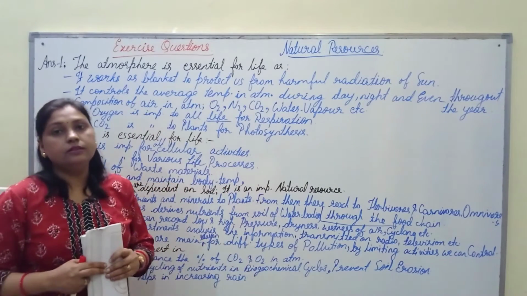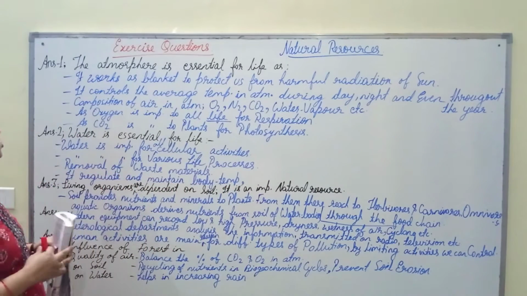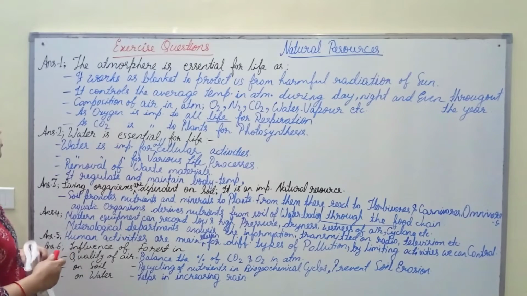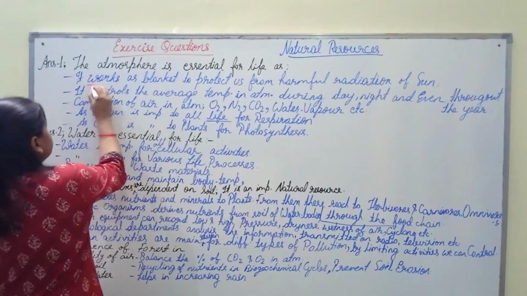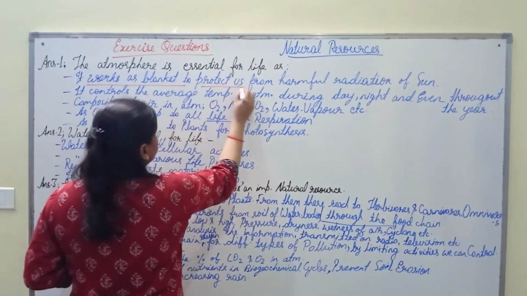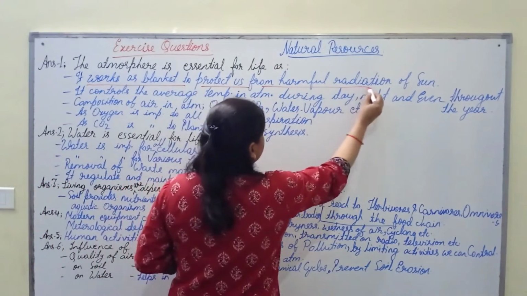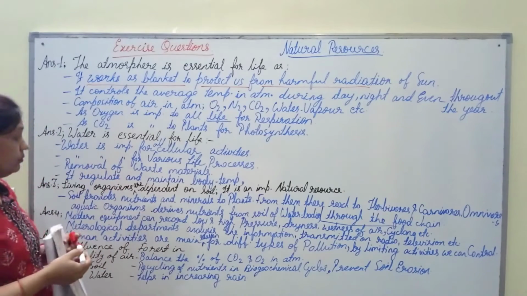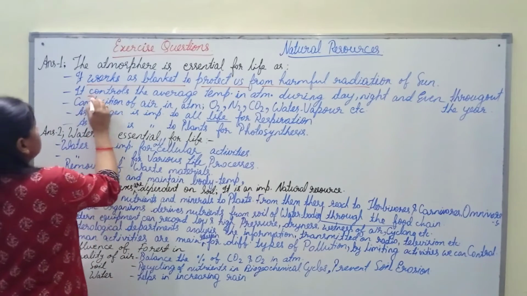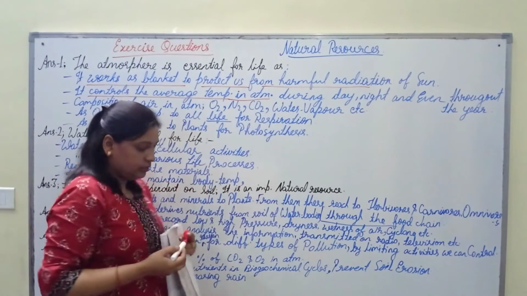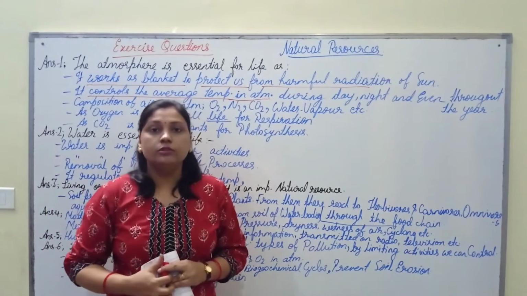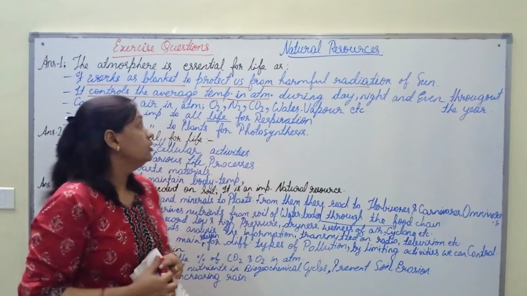As we have seen earlier, the role of atmosphere. The atmosphere is essential for life as it works as a blanket to protect us from harmful radiation coming from the sun. It also controls the average temperature in the atmosphere during day, night and even throughout the year.